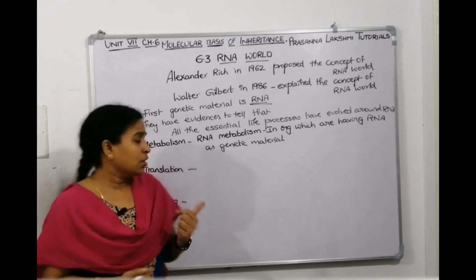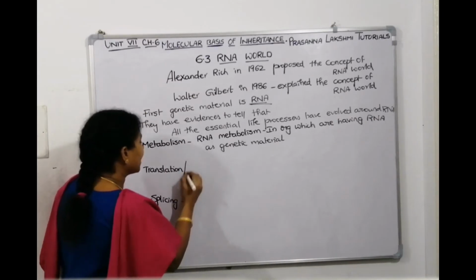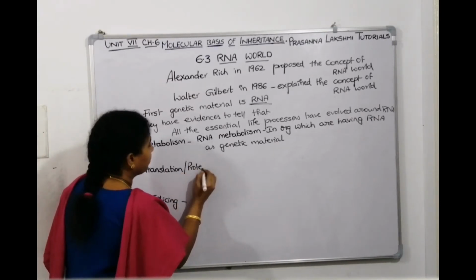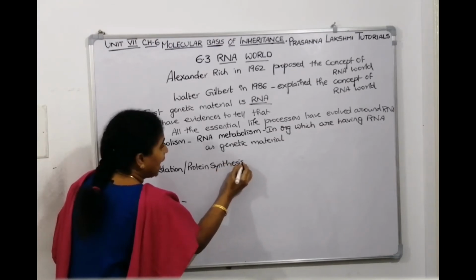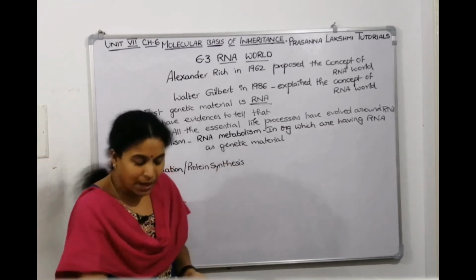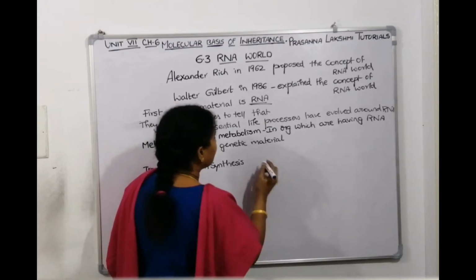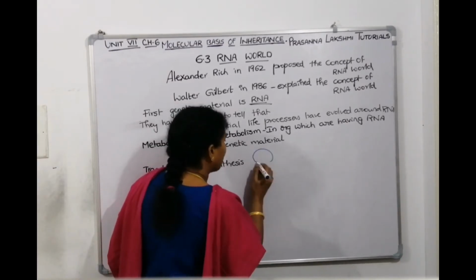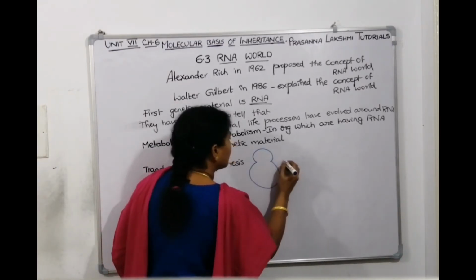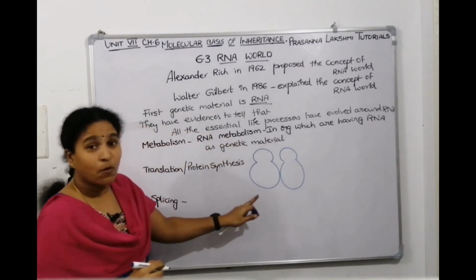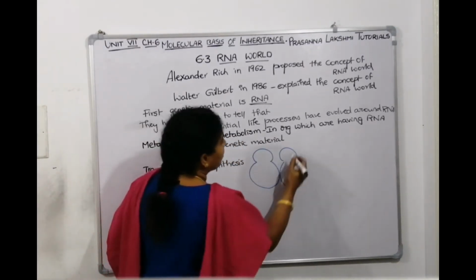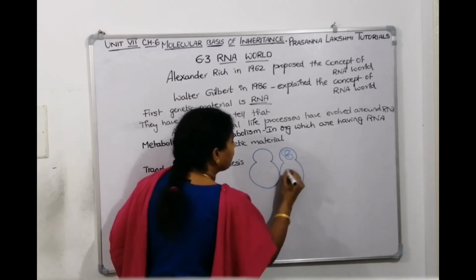And translation, we know, is nothing but protein synthesis. For translation to happen, there is a requirement of all three RNAs. What did I draw? I drew a ribosome. Ribosomes are made of rRNAs.